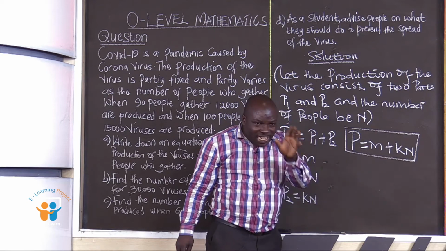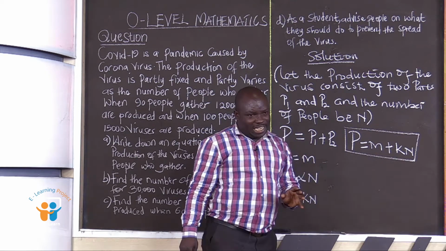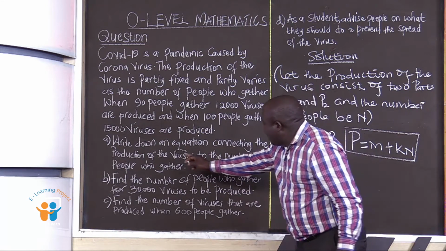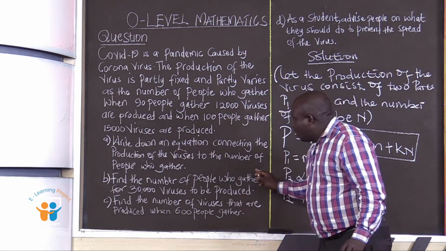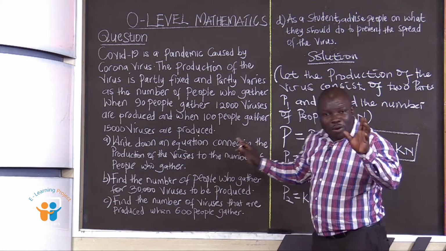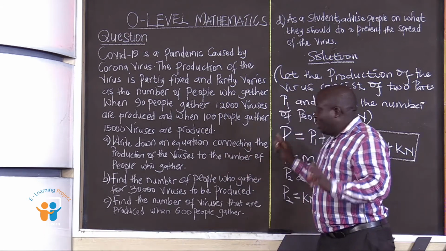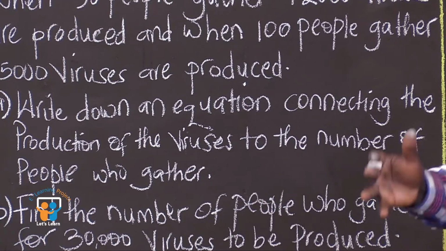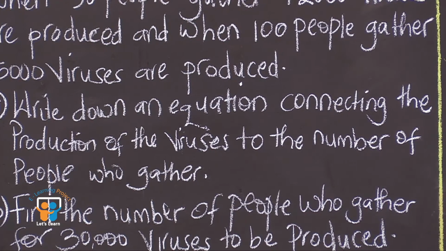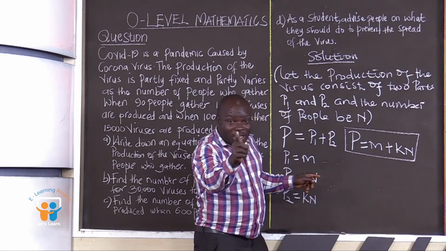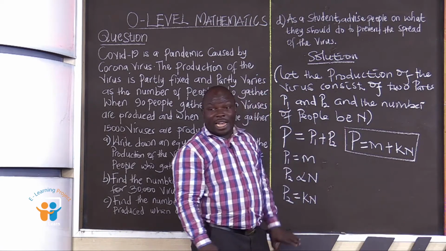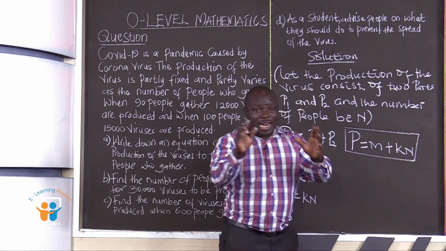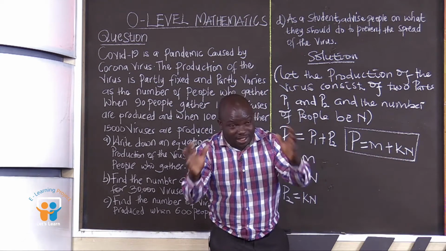But what is the question telling us? The question is telling us to write down an equation connecting the production of the virus to the number of people who gather. Don't forget that this capital P represents the production of the virus, and this capital N represents the number of people who gather.